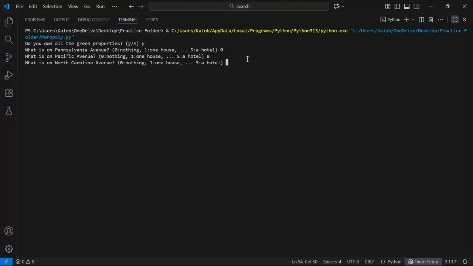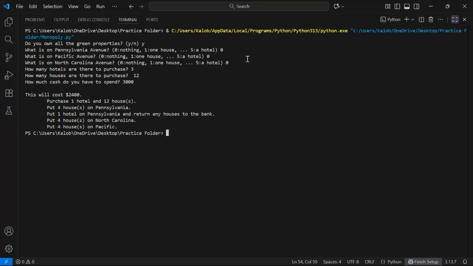Next one we're going to do is we're going to buy everything at once. Yes, there's nothing on it. We have 3 hotels and 12 houses, and we have $3,000. We can immediately buy the 1 hotel and 12 houses, put those on, and put the hotel on. It works.